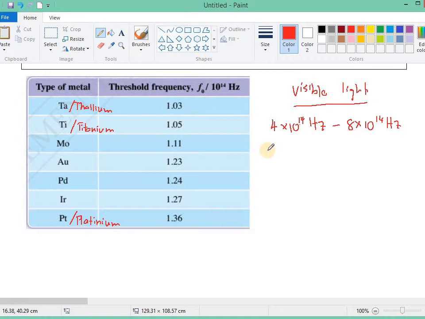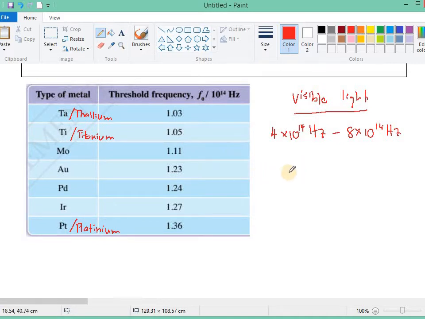That means if we shine visible light onto this metal, the photon of this visible light will have enough energy to make the electron of this metal escape. That means it can cause this metal to have the photoelectric effect.